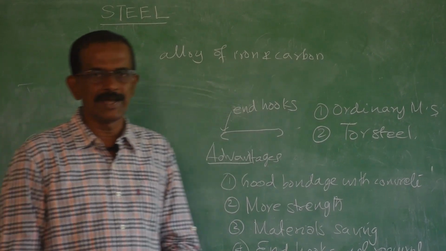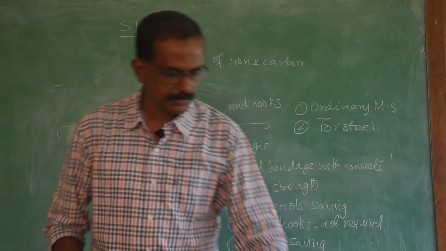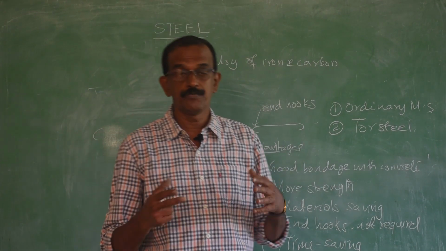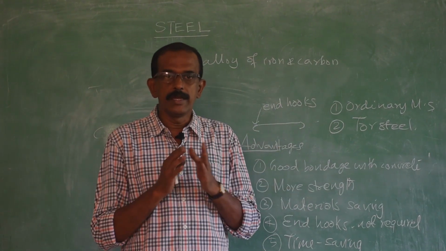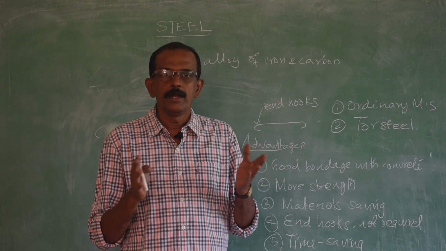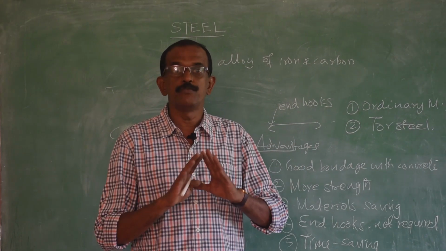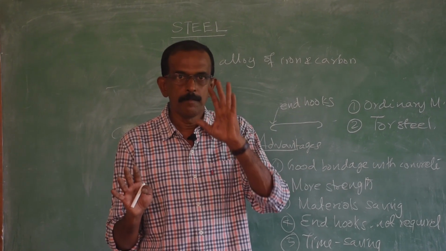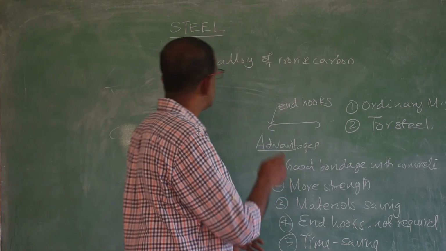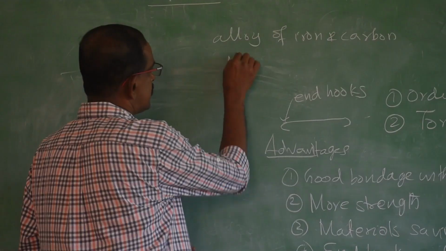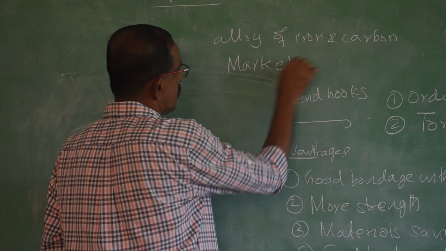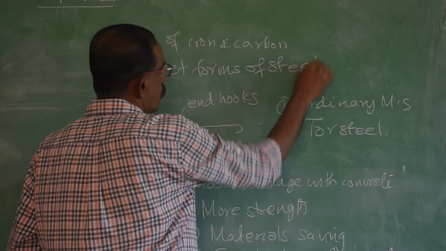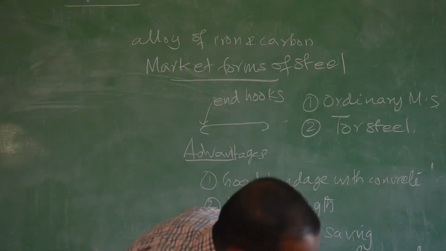Now, if you go to the market, any steel shop, there you can see different varieties of steel, different types of steel, in different shapes, different names, different weights, different dimensions. So, they are called market forms of steel or commercial forms of steel.